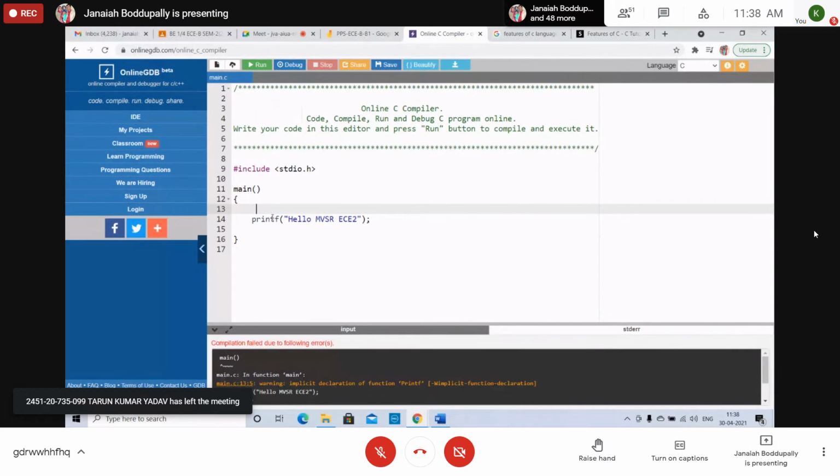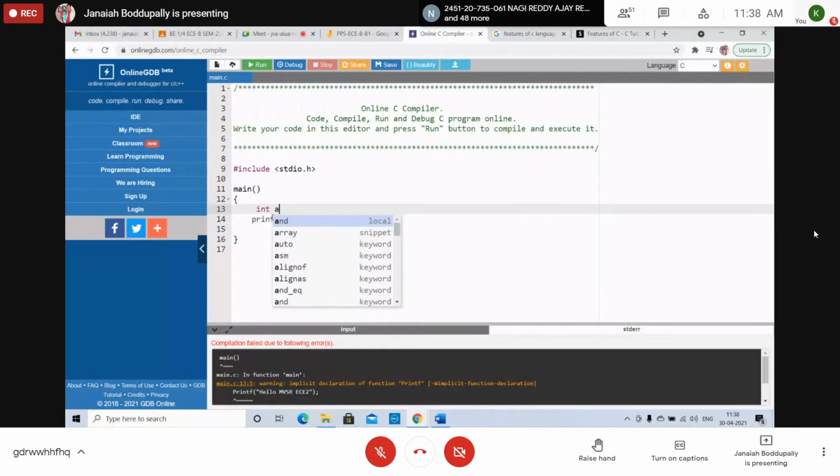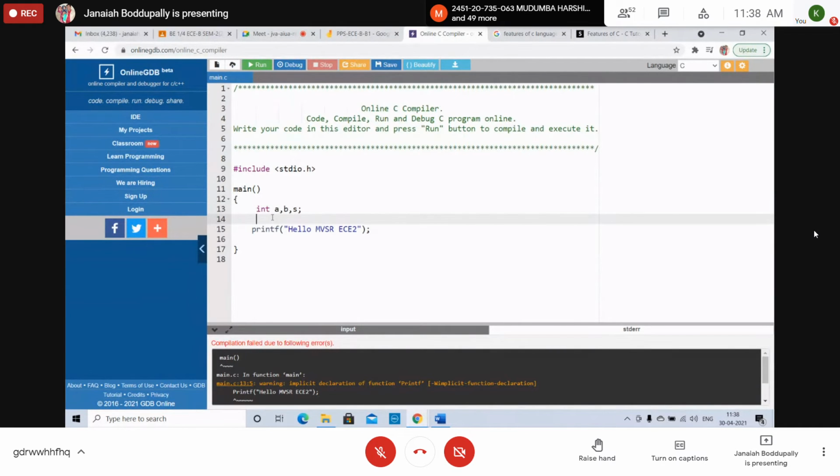Sum of two numbers: you need to declare integer type variables A, B. Don't feel that sir is directly telling programming, but I will explain. Don't worry. Just A, B, and store the sum in variable S. Simply, S equals A plus B, semicolon. Assignment statements are written in flowcharts in rectangles.